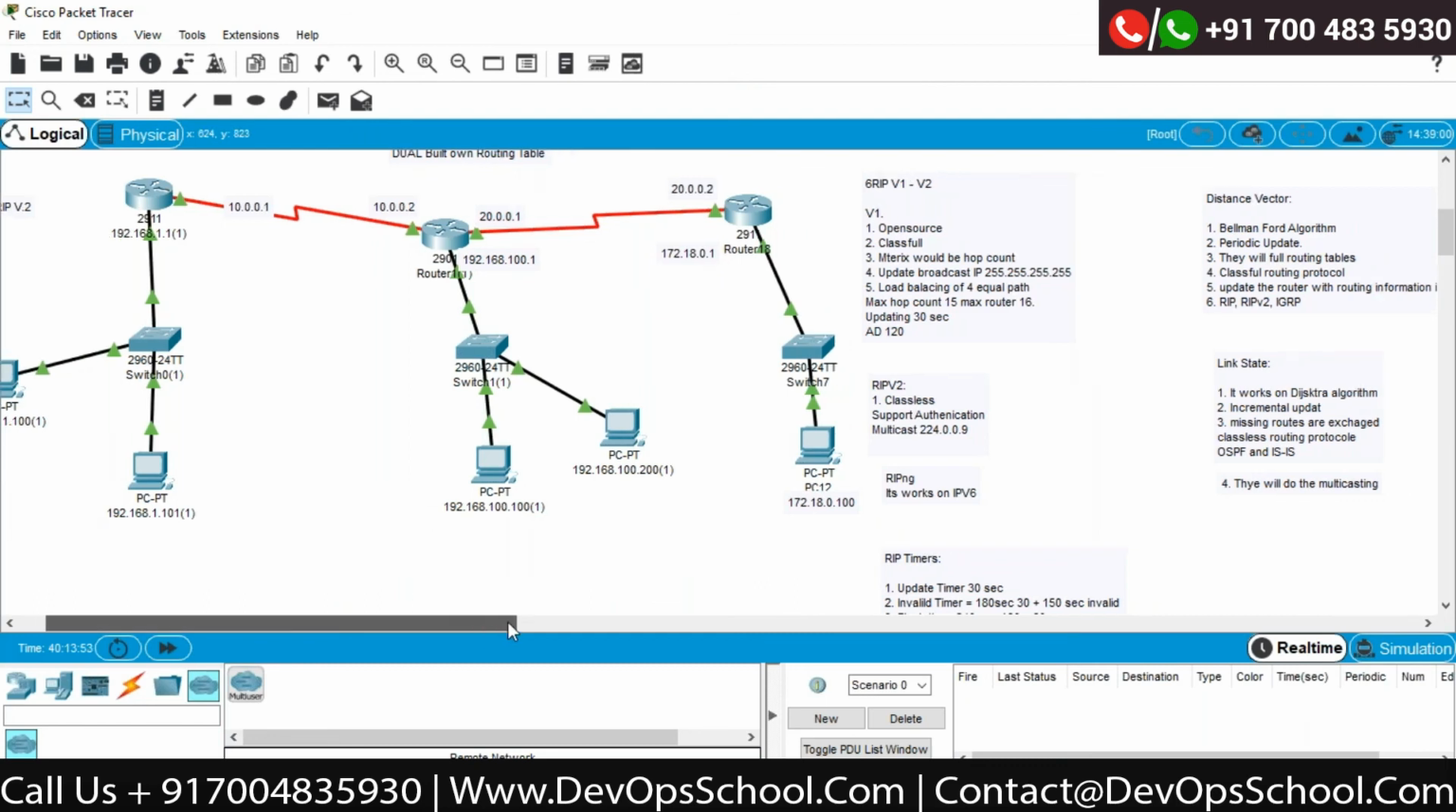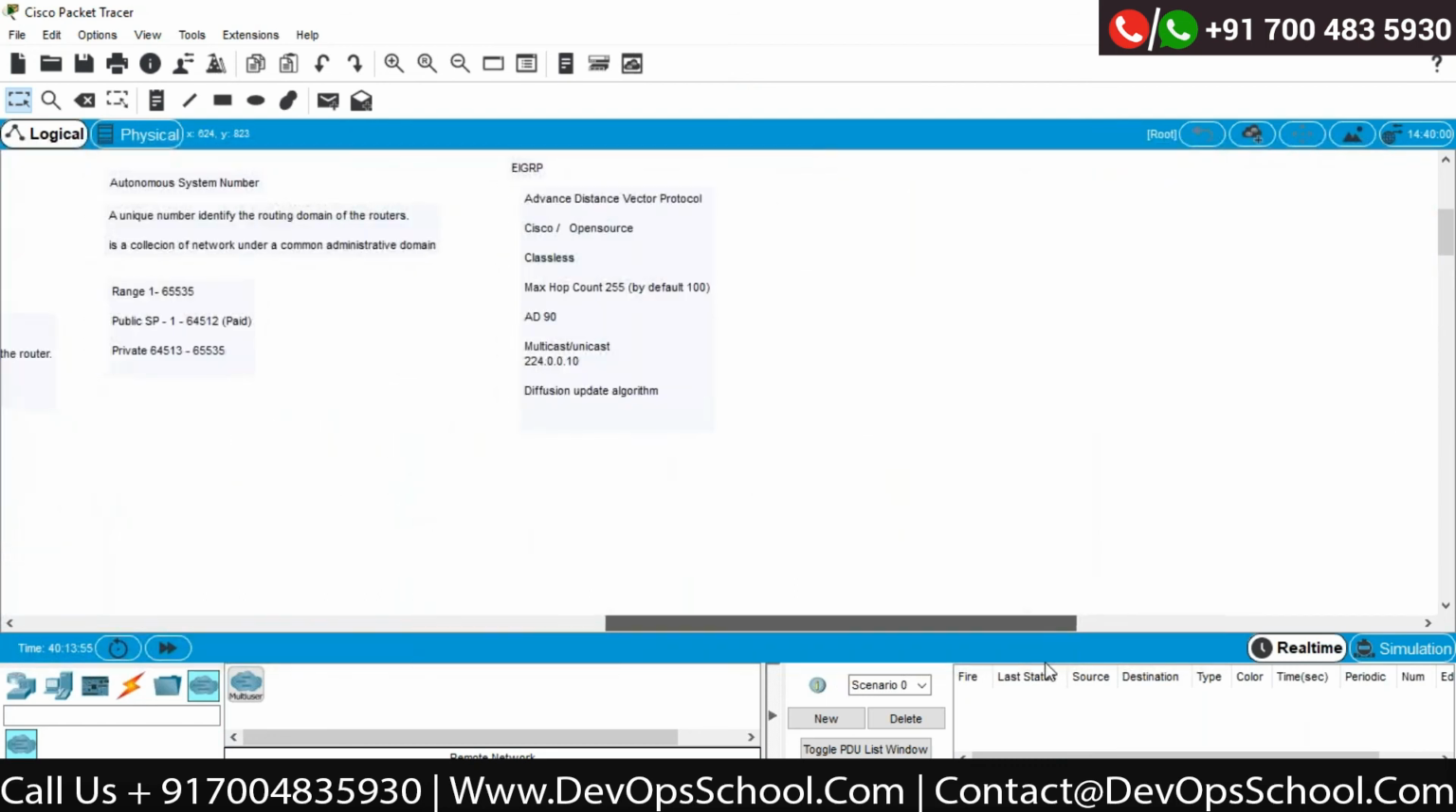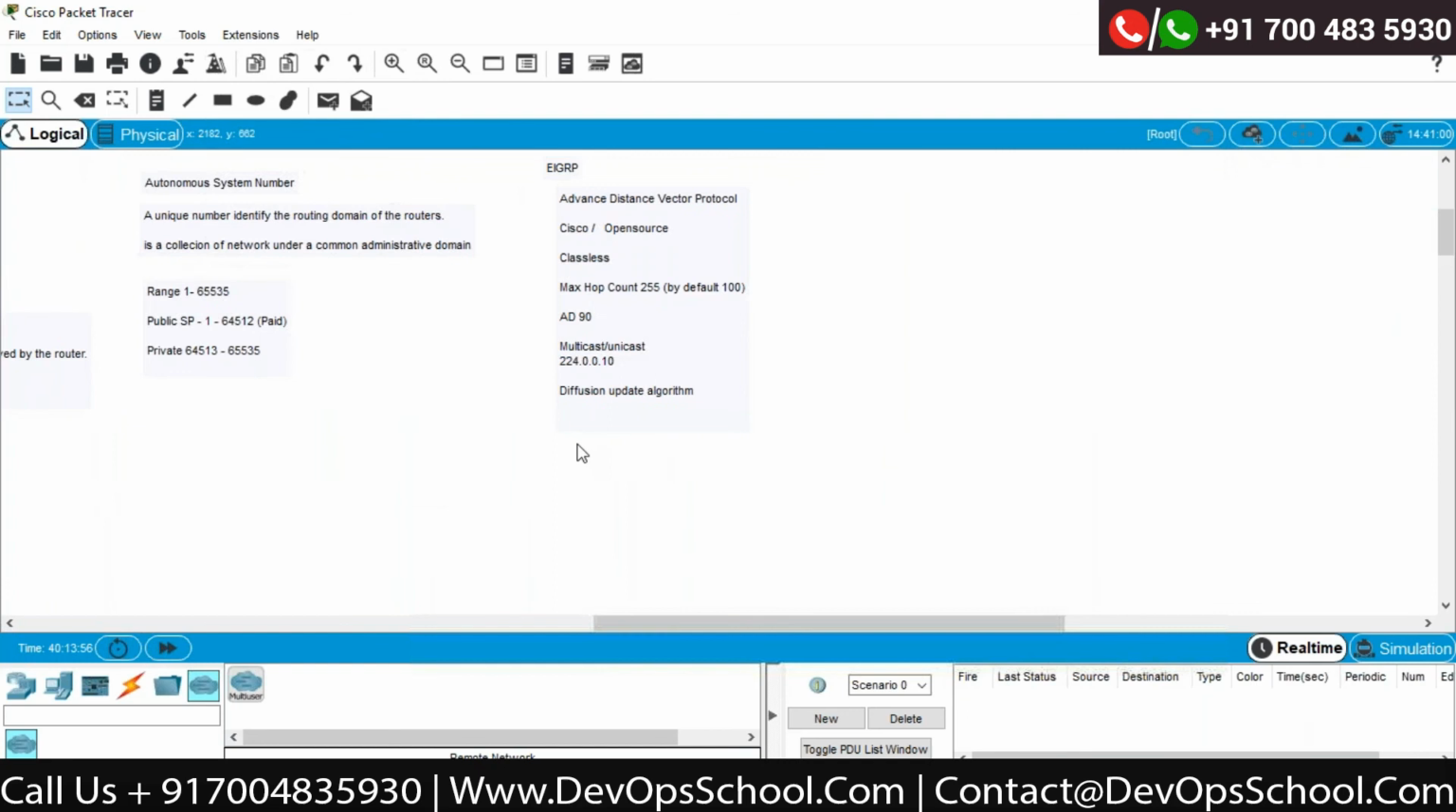So let me show you over here. Okay, what is the feasible distance and what is the advertised distance in EIGRP? This is a concept related with EIGRP, and why you require it, you will come to know that. Okay, what is a feasible?